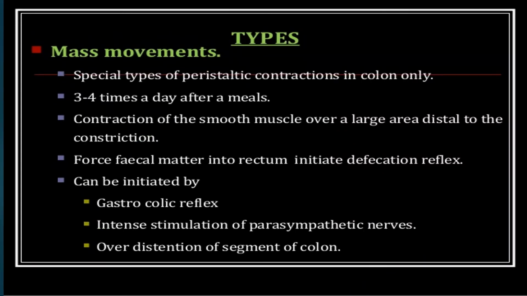Types. Massive movements, special types of peristaltic contractions in the colon only. They occur 3 to 4 times a day after a meal. Contractions of the smooth muscle over a large area distal to the constriction force fecal matter into the rectum and initiate the defecation reflex. Can be initiated by gastrocolic reflex, intense stimulation of parasympathetic nerves, or over distension of a segment.